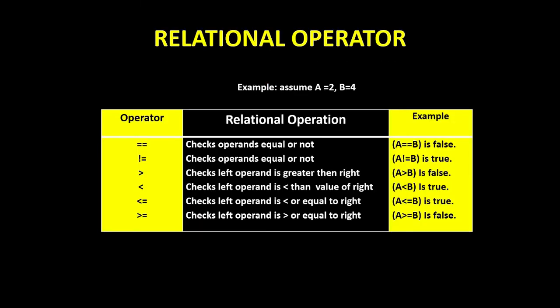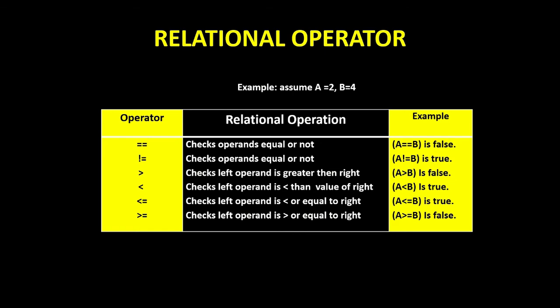Next one, relational operators. Assume A is equal to 2 and B is equal to 4. What are the operators we can see? The first one checks whether operands are equal or not. Second one checks whether operands are not equal.